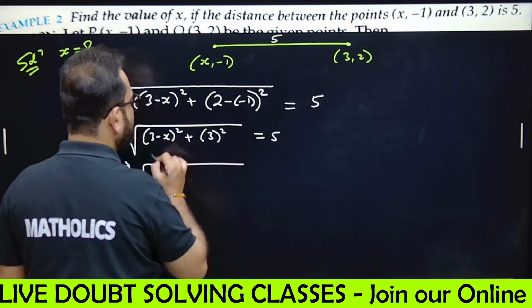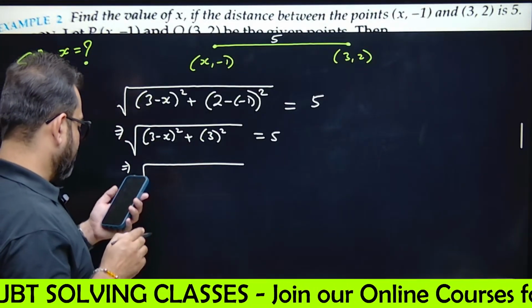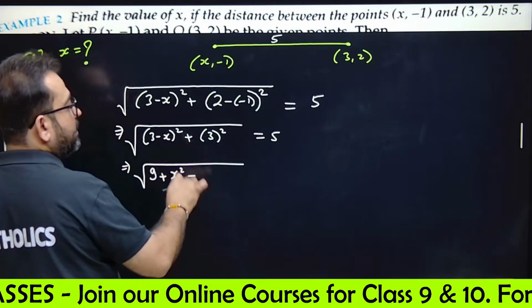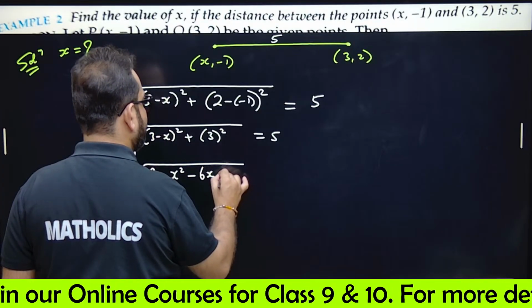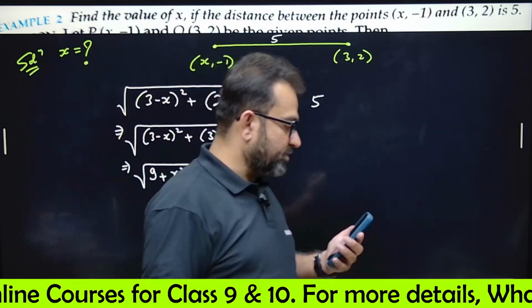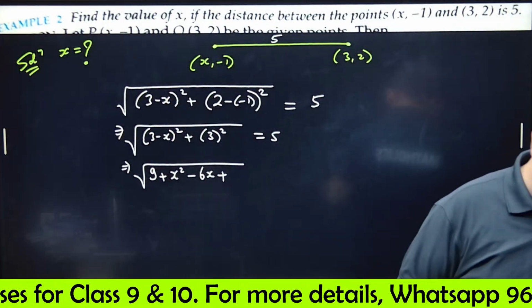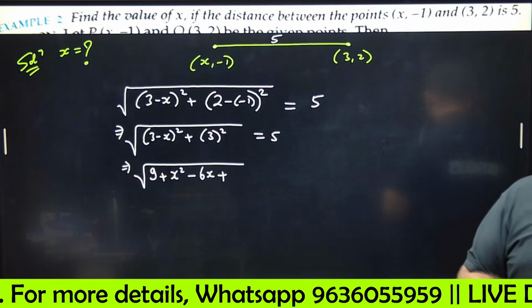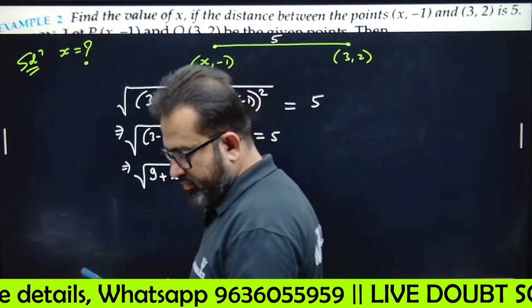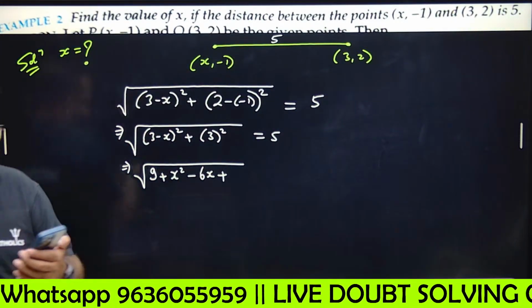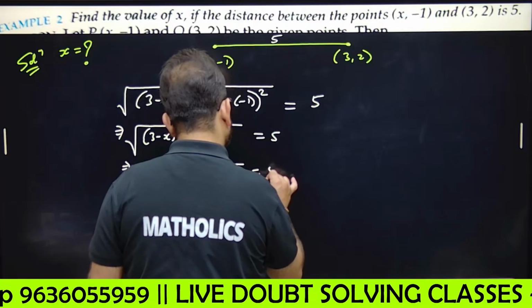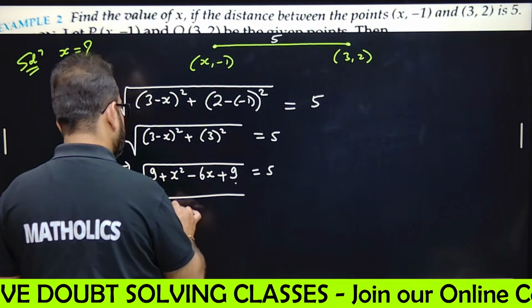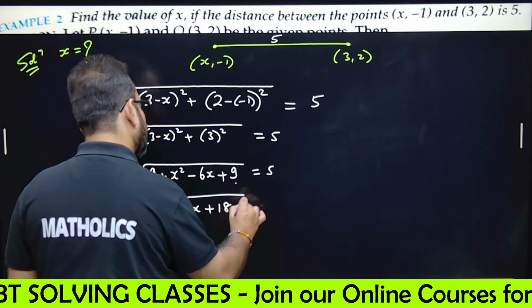So open now (a minus b) whole square: a square plus b square minus 2ab. So a square means 9, plus x square, minus 2ab would mean 2 into 3 into x, that is 6x, and plus what is 3 square? Tell me in the comments fast. What is 3 square? Very good. 9. So 9 plus 9 is 18. So x square minus 6x plus 18 equals 5.